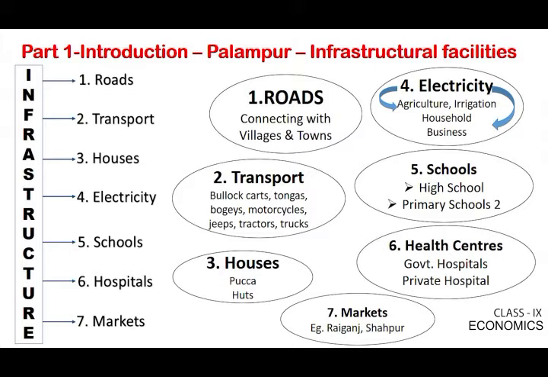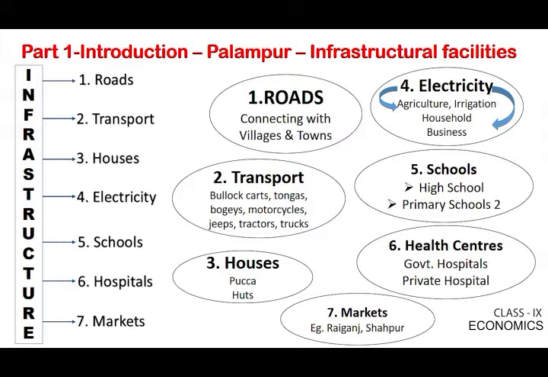Now let us go to a very important need of the people, electricity. You know that without electricity, if the power is off, our entire life gets switched off also. So in Palampur, how do they use electricity? Number one, for household purposes: lighting, heating and cooking. On the other side, their main one, agriculture. They use irrigation facilities with the help of pump sets to provide water. And very important, they are also running small businesses as well as small manufacturing industries, just like Mishri Lal.